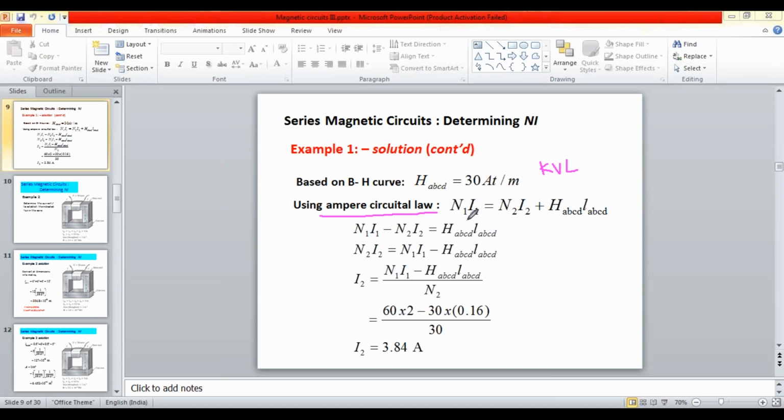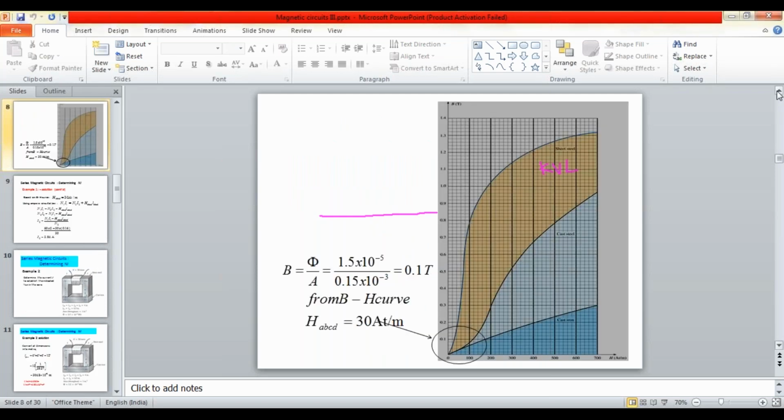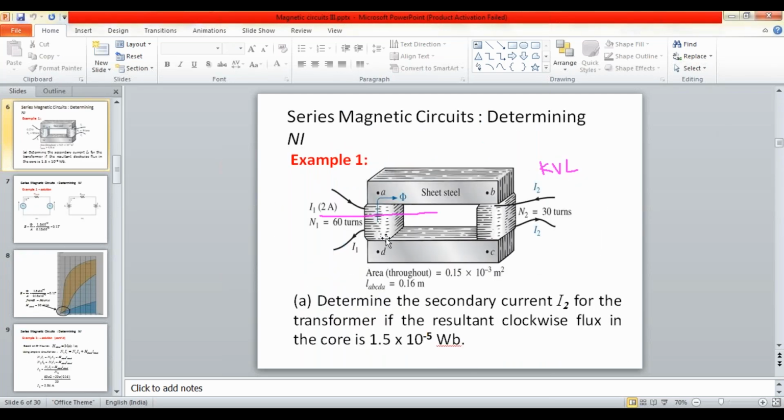So in the given circuit, we have the primary circuit MMF N1 I1, and the secondary circuit MMF N2 I2 plus the drop in the reluctance of the magnetic path, flux phi into reluctance R.